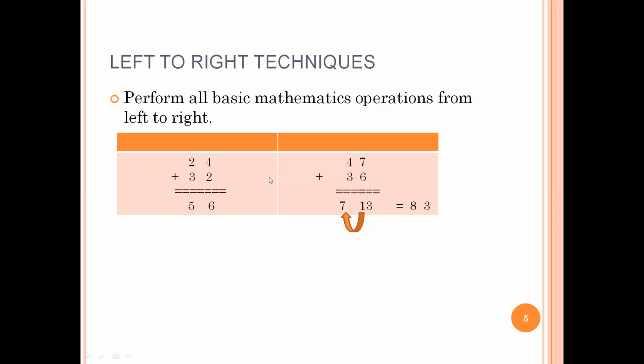Left to right technique? Yes. See, normally in mathematics, in mainly Indian languages, we sound a number as 24, or 32, or in Marathi we say 24, or in Hindi we say it like that. The first digit comes first, and the second digit comes second.